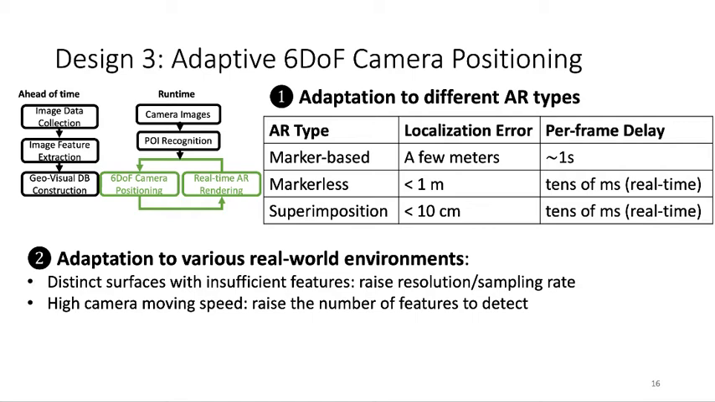The system should also adapt to various real-world environments. For some buildings, they have distinct surfaces with insufficient features to extract. In this case, we will raise the resolution or sampling rate to enhance the accuracy of the localization algorithms. And if we have a high camera moving speed, we will raise the number of features to detect so that the correspondence of the feature points between two frames can be more accurate.